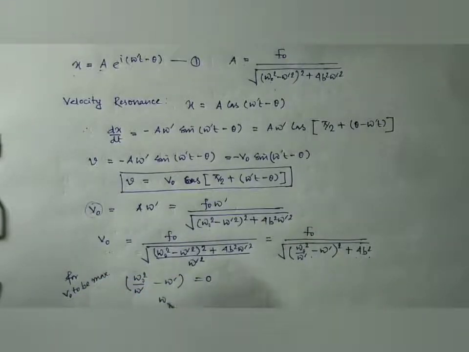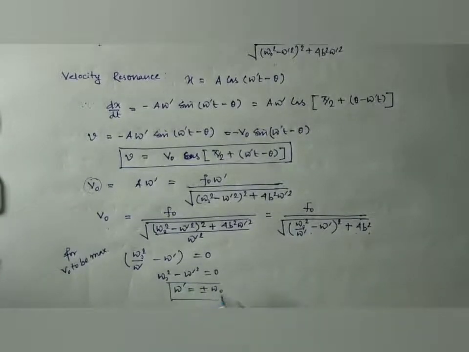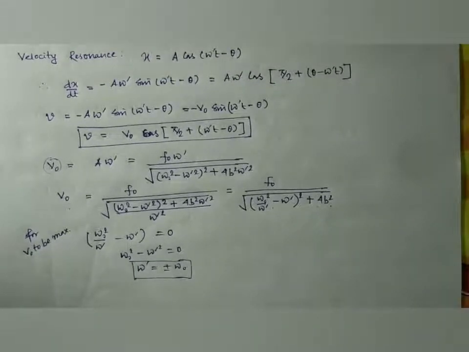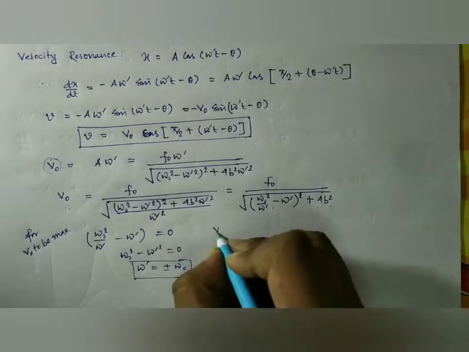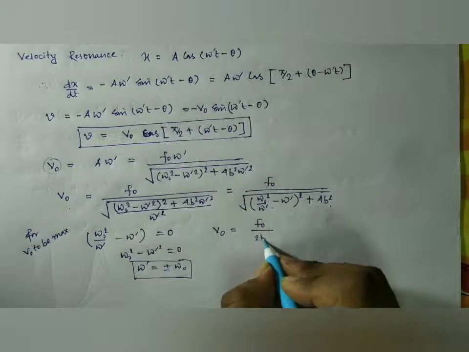So from here we have omega 0 square minus omega prime square equal to 0. So omega prime is plus minus omega naught. So from here we can say when the frequency of the external periodic force just matches with the natural angular frequency of vibration of the body, then the velocity amplitude of vibration becomes maximum and we obtain velocity resonance. And what is the expression for velocity amplitude at maxima? It will be f0 by 2b.